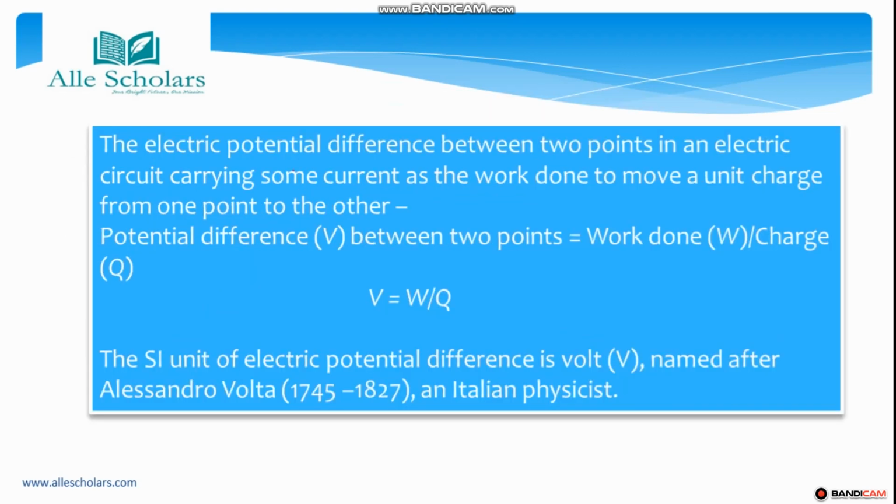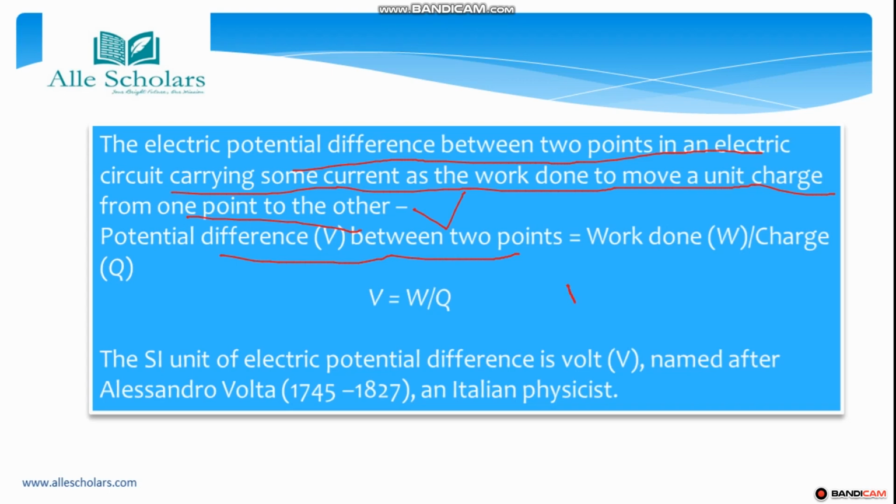So the electric potential difference between two points in an electric circuit carrying some current is the work done to move a unit charge from one point to the other. As we know, अभी मैंने बताया कि डेफिनेशन क्या है पोटेंशियल डिफरेंस की, वर्क डन पर यूनिट चार्ज. तो लेट्स कैलकुलेट अ पोटेंशियल डिफरेंस बिटवीन टू पॉइंट्स.